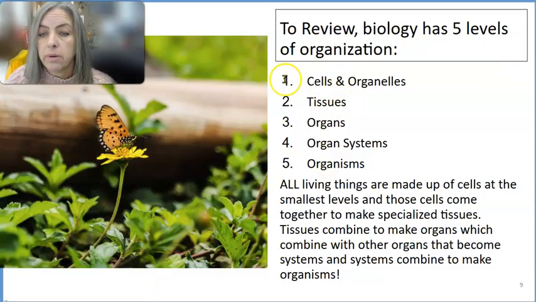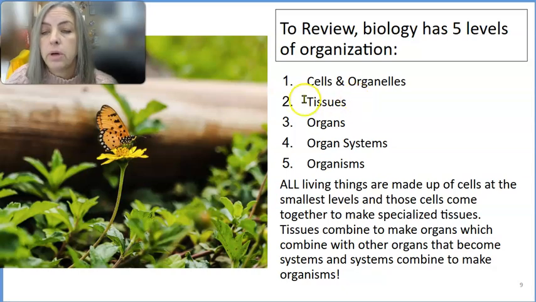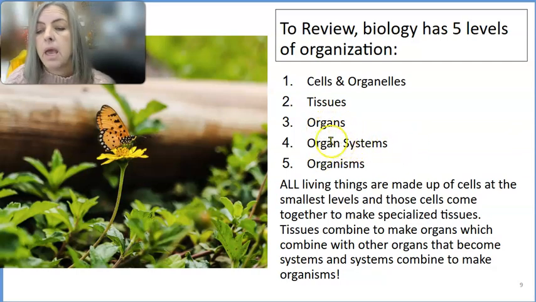And just to review them really quickly, we know that cells and organelles work together to help function the organism at the most base level. And then specialized cells, or cells with special jobs, will form together with different specialized cells to make up a fabric called tissues. And these tissues will form together with other specialized tissues to make up organs. And then those organs have a special job that they do, and they work together with other organs to make up organ systems. And different systems work together to make up a whole organism. And that's how that works.